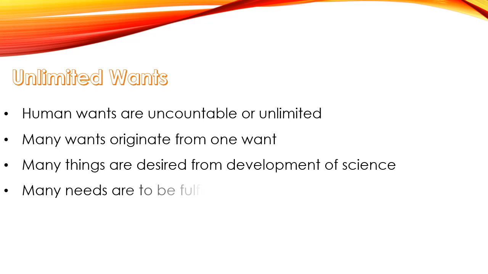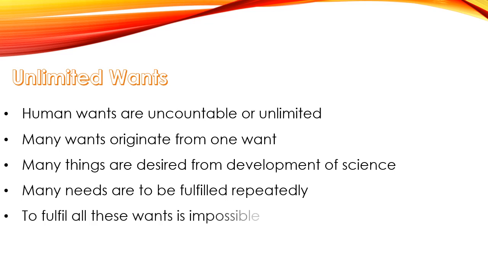Many needs are to be fulfilled repeatedly. For example, food is something which we need 3 or 4 times a day. Clothing is something which we need every month or every 6 months or every year. To fulfill all the wants of a human being is impossible because basically they are unlimited.